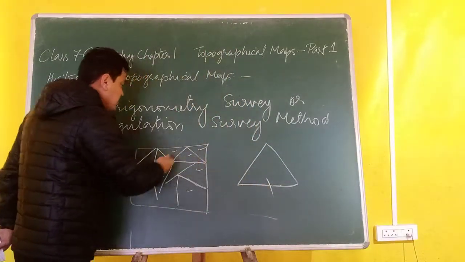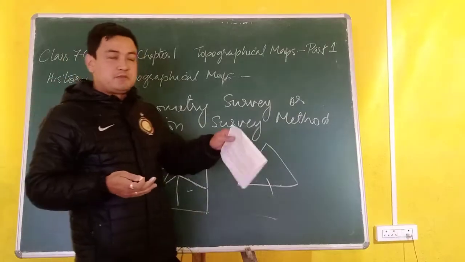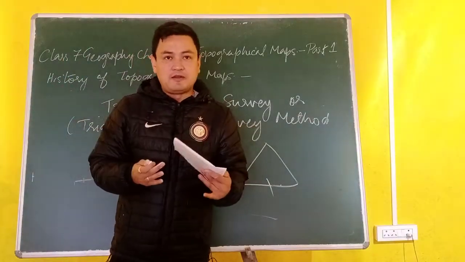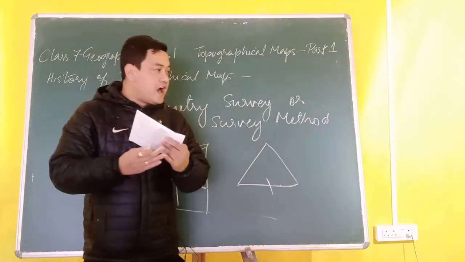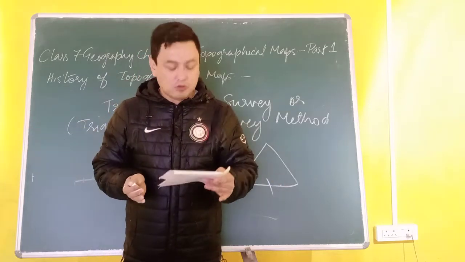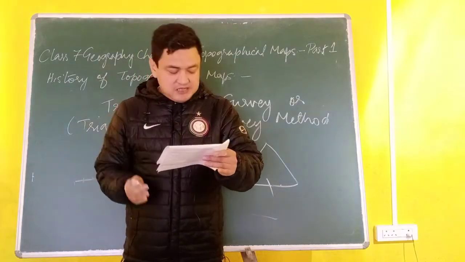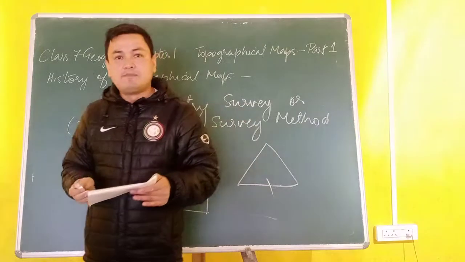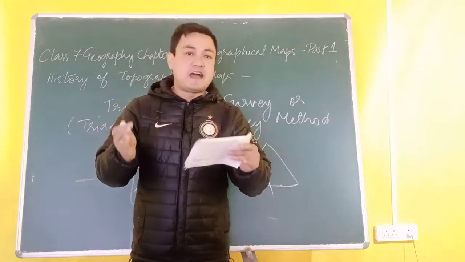So, this triangulation method was followed in the olden times by the British to measure our land, and they made a topographical map. But these days, surveys of the land are done with the help of satellites or satellite imagery.